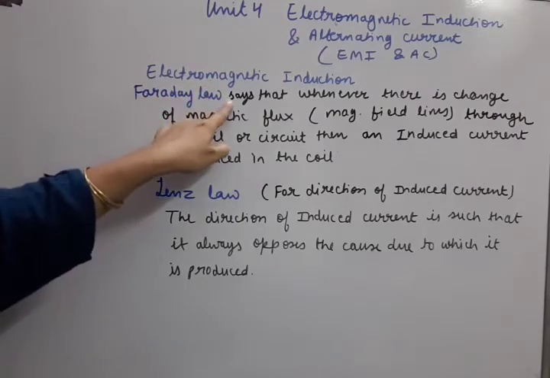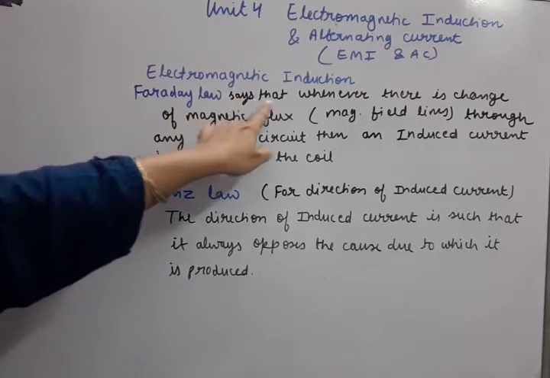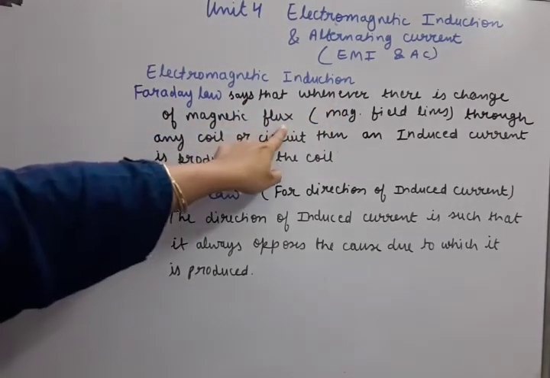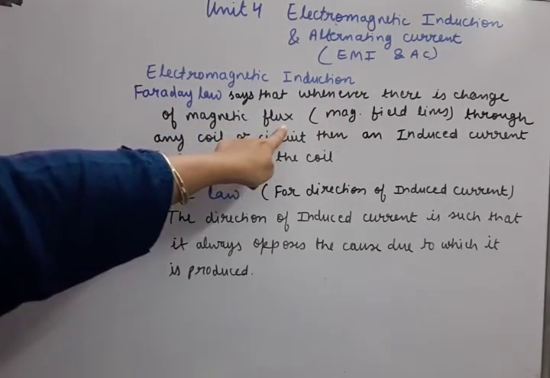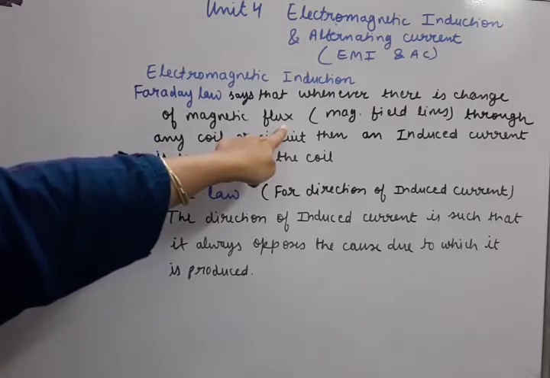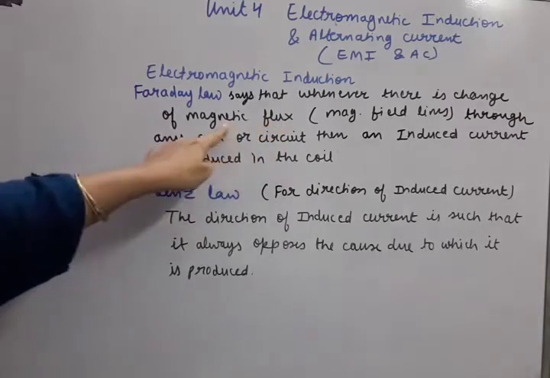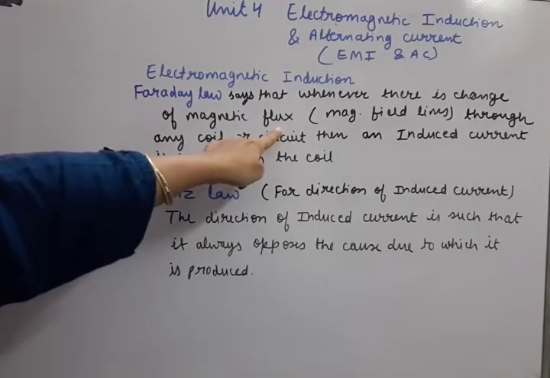So Faraday is giving the definition of electromagnetic induction, that whenever there is change of magnetic flux, we have understood electric flux already. Electric flux means electric field lines passing through unit area perpendicularly. In the same manner, whenever you read the word magnetic flux, that means magnetic field lines are required.